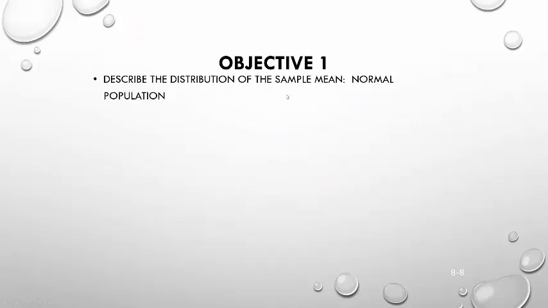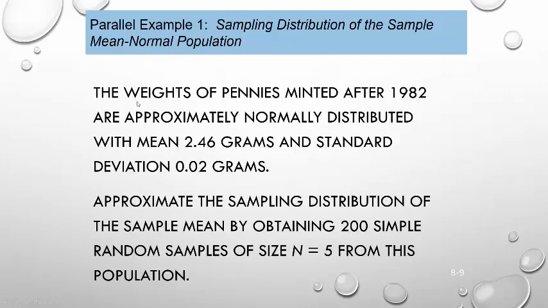Alright, so here's what we'll do. We'll describe the distribution of the sample mean from a normal population. Here's our example. The weights of pennies minted after 1982 are approximately normally distributed. So all the pennies in your pockets, on average they weigh 2.46 grams and they have a standard deviation of 0.02 grams. Approximate the sampling distribution of the sample mean by obtaining 200 different simple random samples of size 5 from the population.